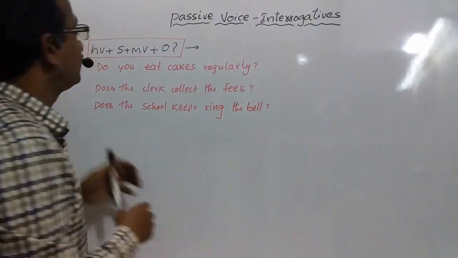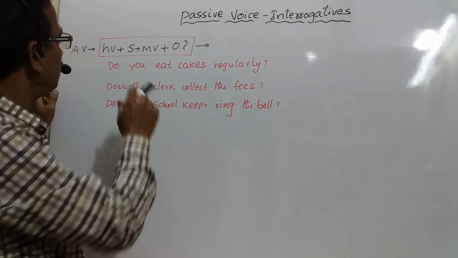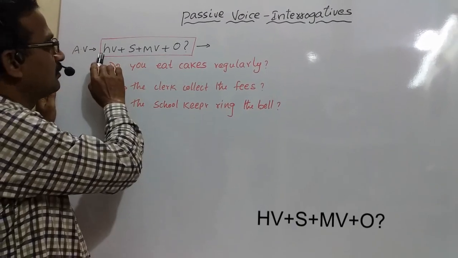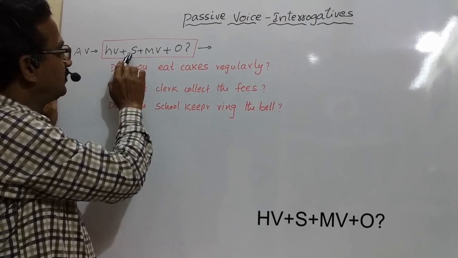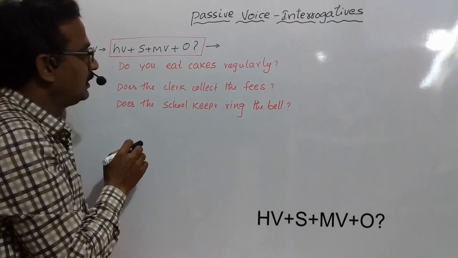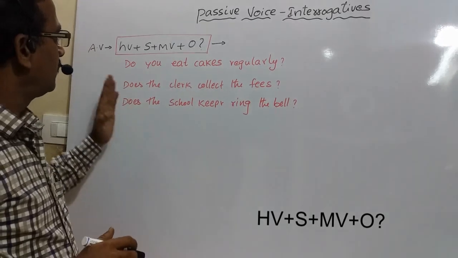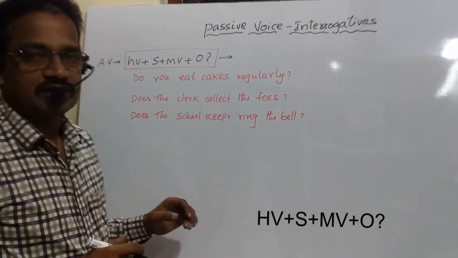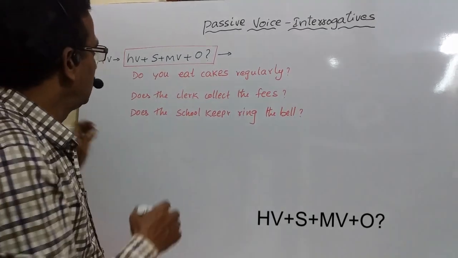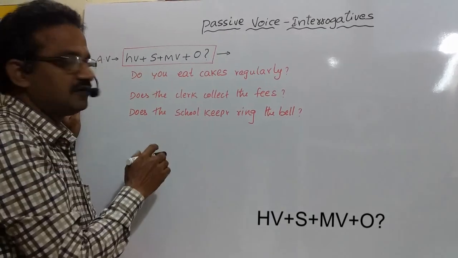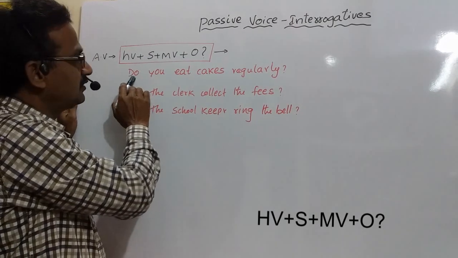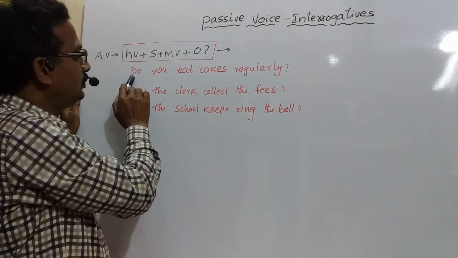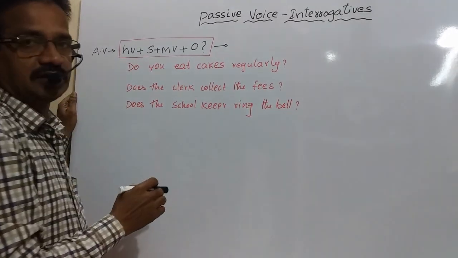When we talk about yes or no questions, we usually start with a helping verb, and the structure of the question is helping verb first, then subject plus main verb plus object. This is the structure of the interrogative sentence. When we come to the passive voice, observe the active voice sentence: Do you eat cakes regularly?